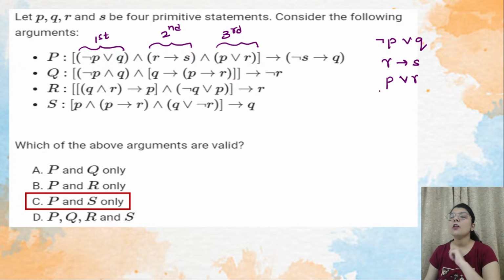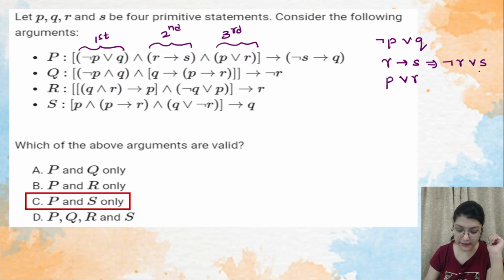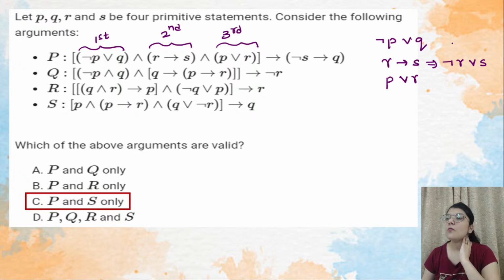OK, now what you have to do, now you have to convert this R implies S into disjunction form. So what will it be? It will be negation R or S, right? This is what you will get. This much is clear, everyone? OK. So now I will perform the resolution.